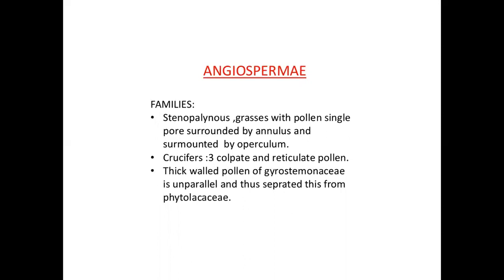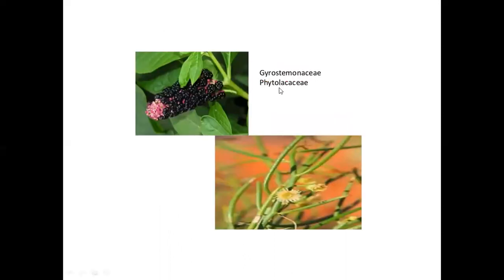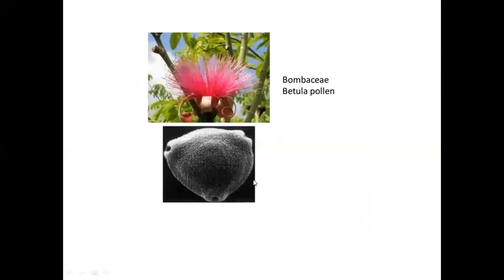Angiosperm families. Stenopalynous grasses have pollen with a single pore, surrounded by an annulus and surmounted by an operculum. Crucifers have three colpate and reticulate pollen. The thick-walled pollen of Gyrostemonaceae is unparalleled and thus separates this family from Phytolaccaceae. This is the Gyrostemonaceae and Phytolaccaceae. Bombacaceae have a butula pollen.